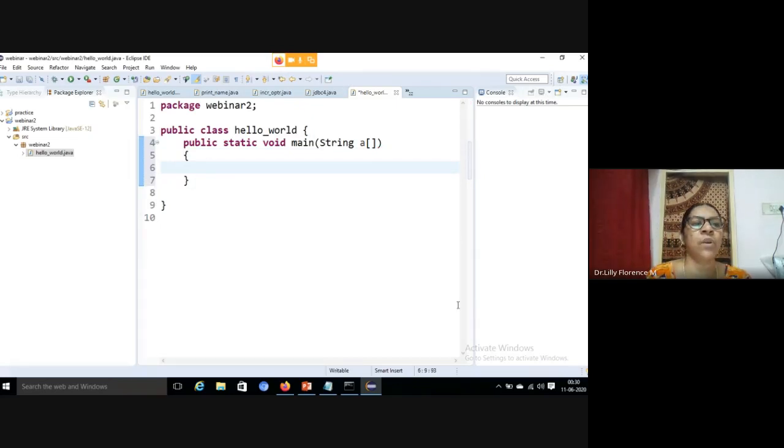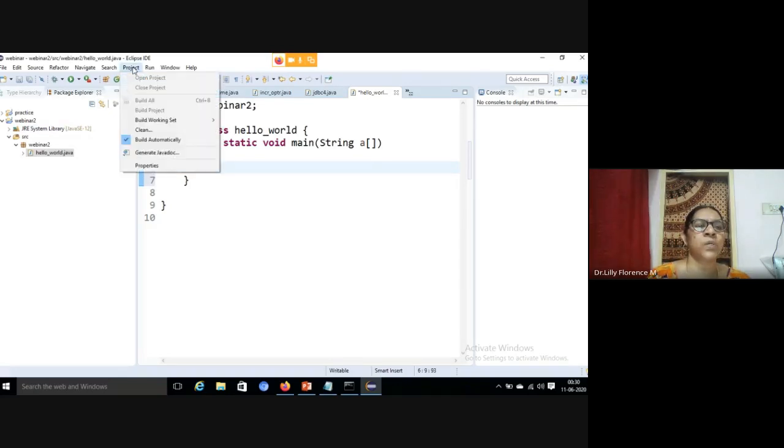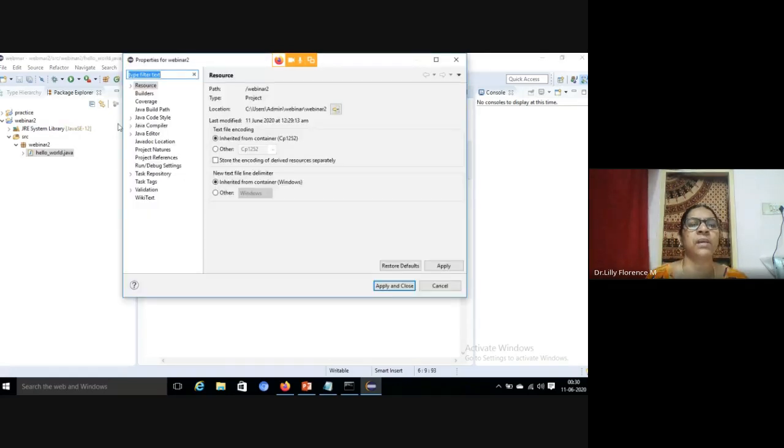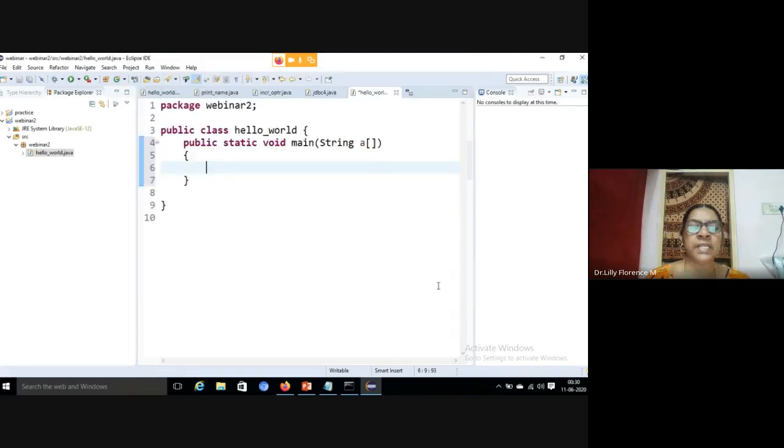So this is the environment. You can do everything. The project properties will be here, and all the settings, the path settings, everything you can do here. It is very easy compared to typing your code in Notepad and compiling in the command prompt.